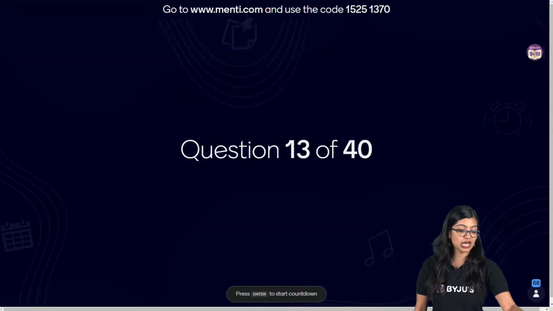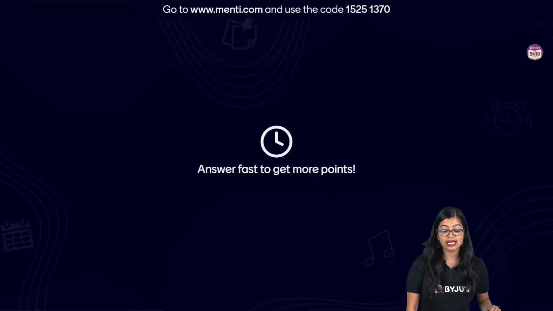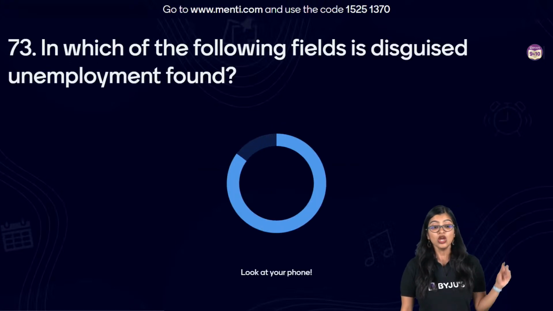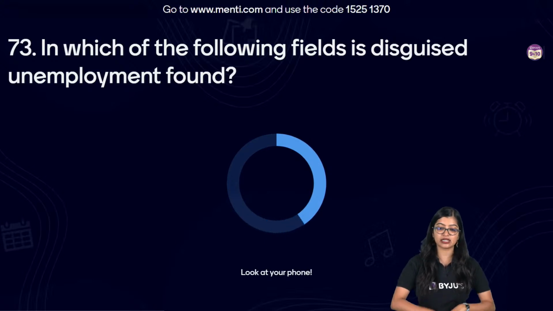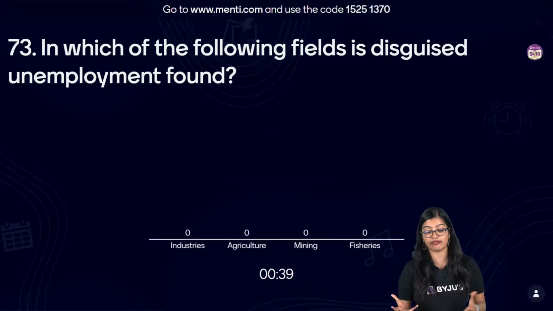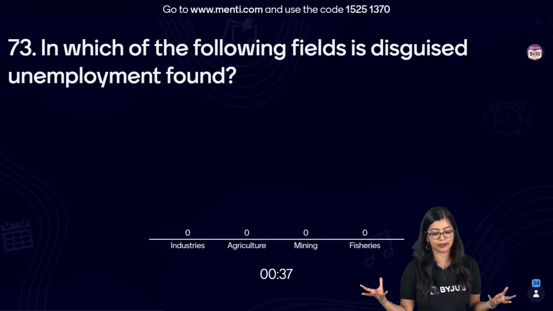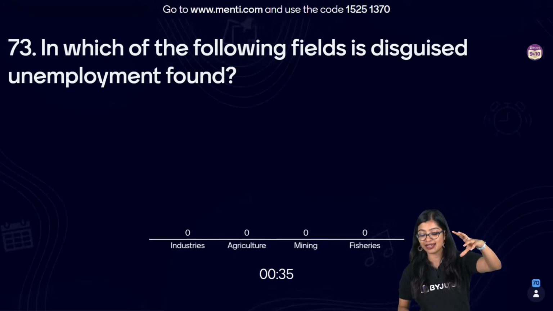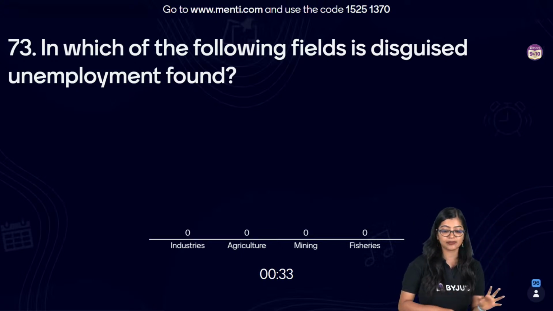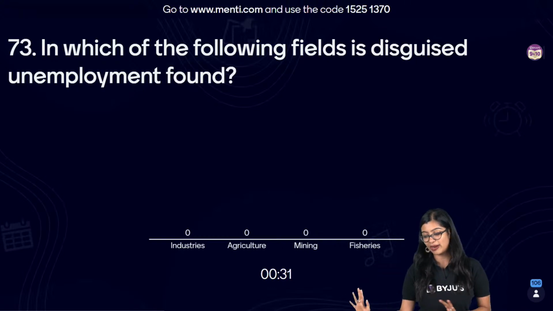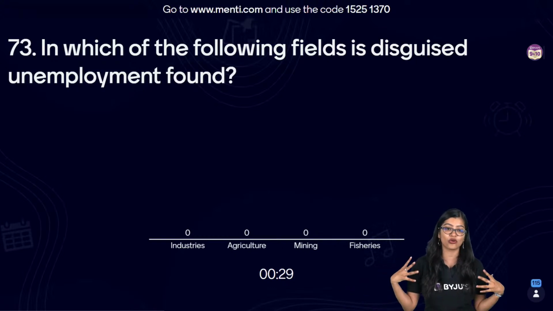Now moving on to question number 73 on your screens. Let's have a look. In which among the following fields is disguised unemployment found? Or where would you find disguised unemployment? In industries, in agriculture, mining, fisheries. Now I can see around 120 odd students would be here and all of you should be able to get